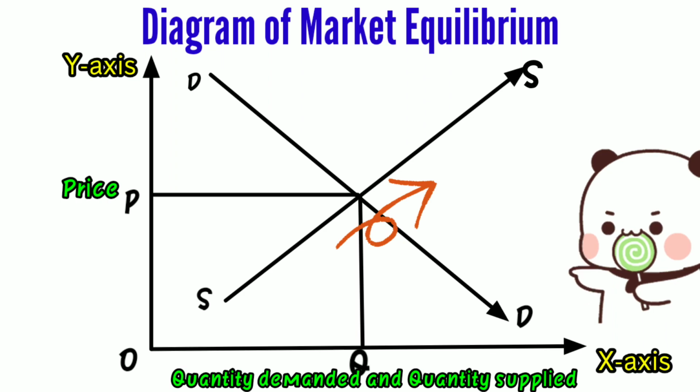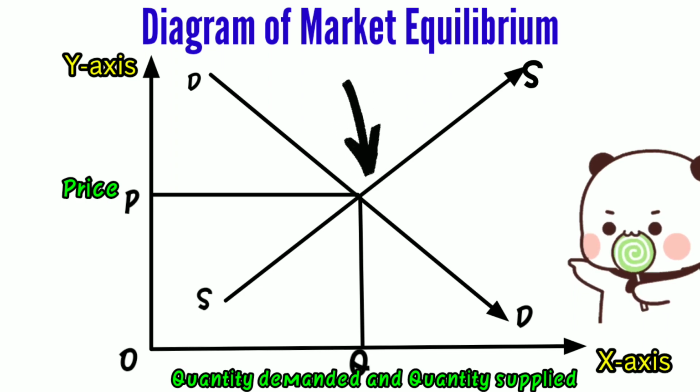Both the market demand curve and the market supply curve intersect each other to attain balance. The point where these two intersect is called the point of equilibrium, which is point E.